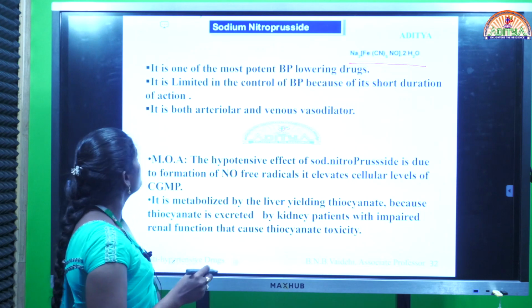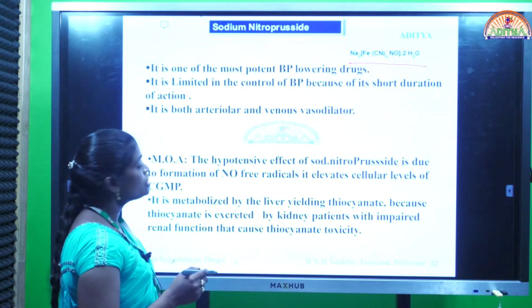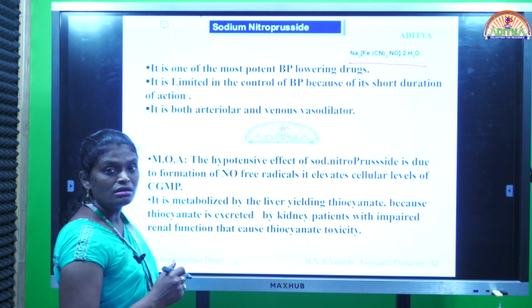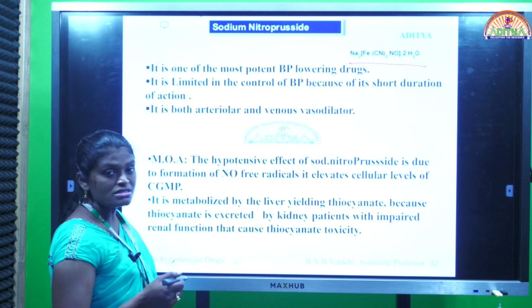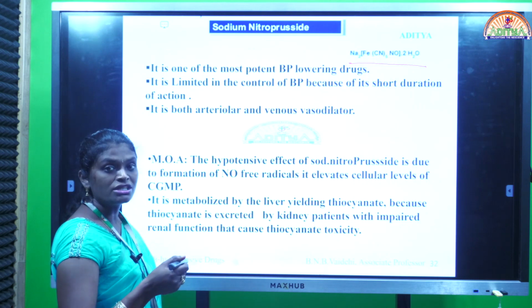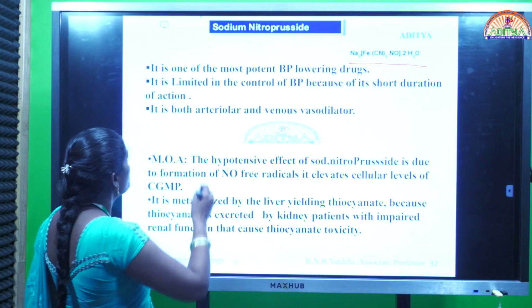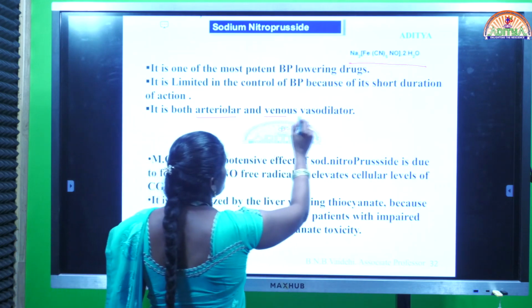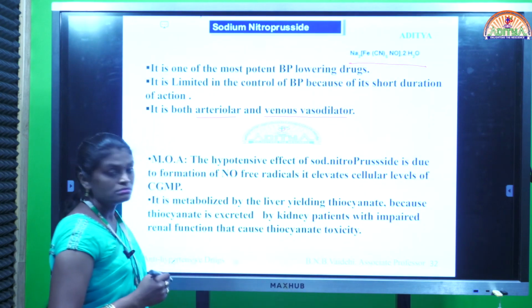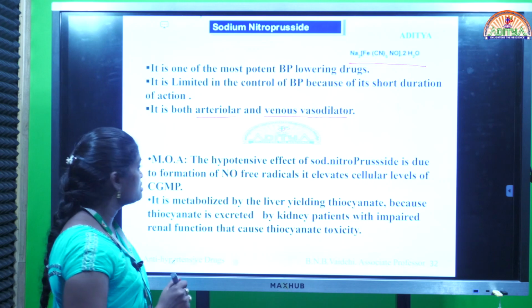Okay, this is very potent and it is limited in the control of BP because of its short duration of action. After administering the sodium nitroprusside, the pharmacological action, that is, hypertension, is reduced within 30 minutes. It is both an arteriolar and venous vasodilator. Okay, it can exhibit its action both on arteries and veins.